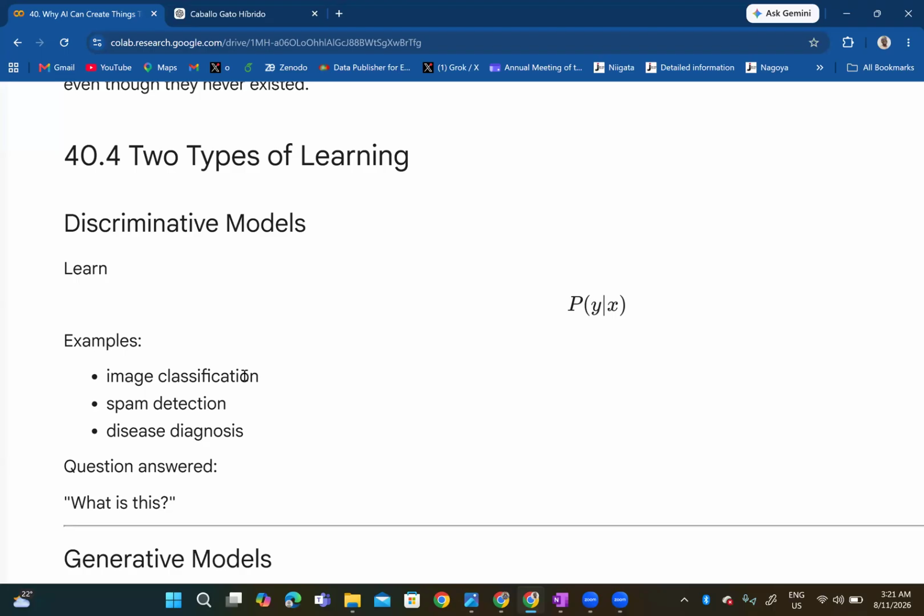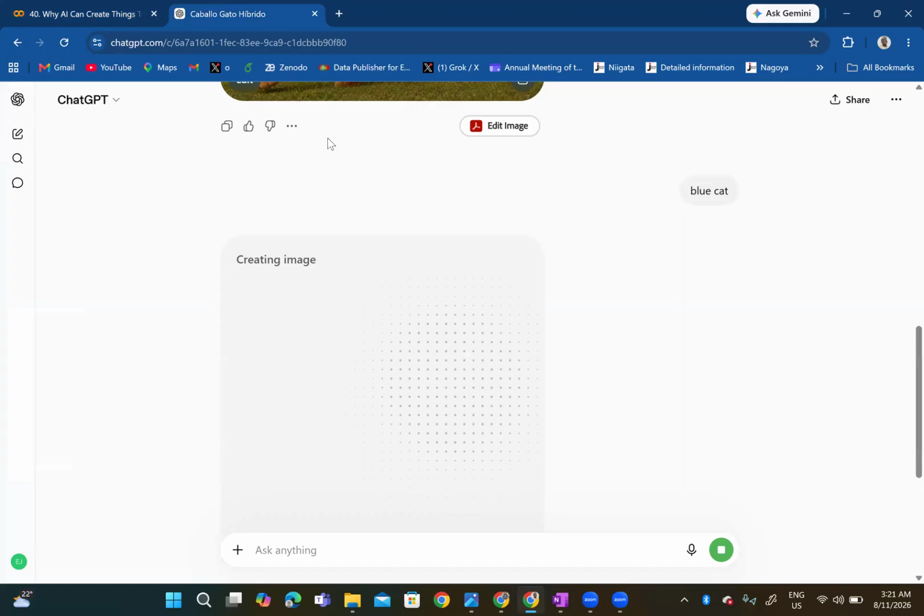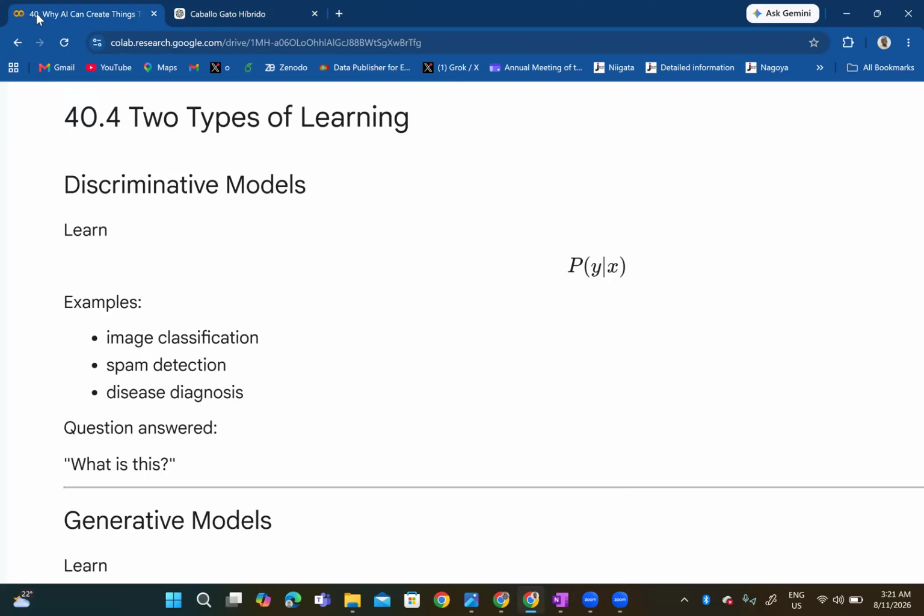So we have discriminative models, which are good for image classification. From the word discriminative, you want to remove anything that is not part of it. So you're going straight for the image, not anything that does not look like it. The question a discriminative model answers is: what is this? So I'm looking for a horse. Does this really look like a horse? That is what it is answering.